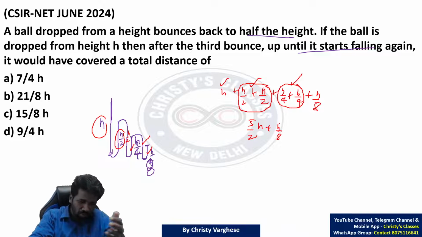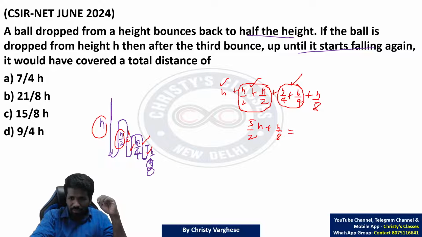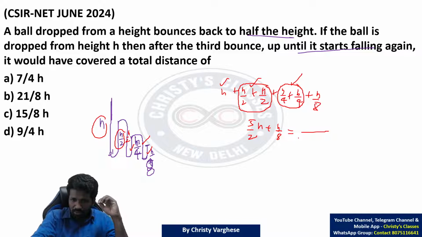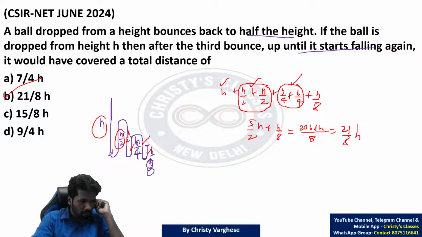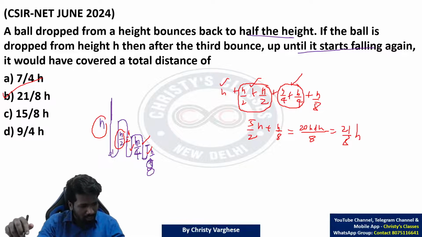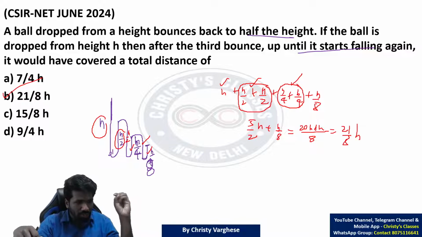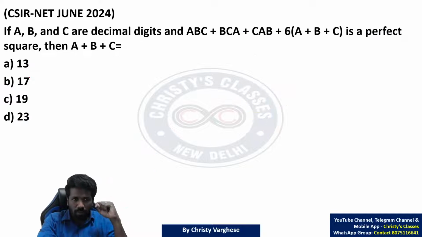You can include h by 8 like this, but if you have doubt, it is better to simplify it mathematically. 8 is the LCM, so 4 times, so 20h plus h, that is 21 by 8h. 21 by 8h, option B is the answer. Is it clear to all of you? 21 by 8h, option B. If so, try the next question.